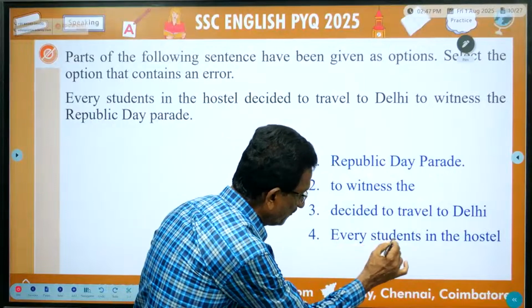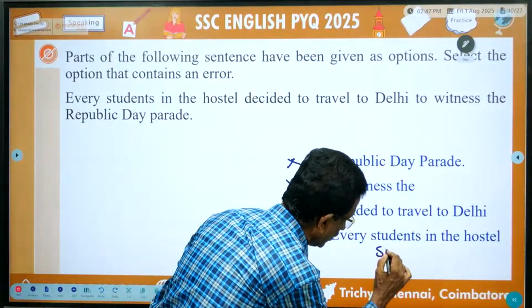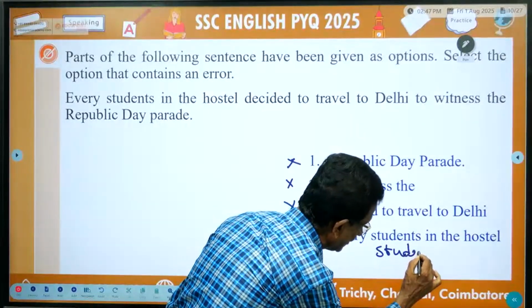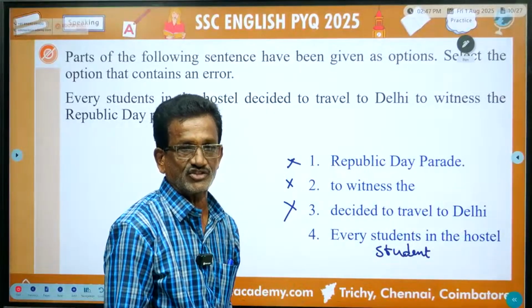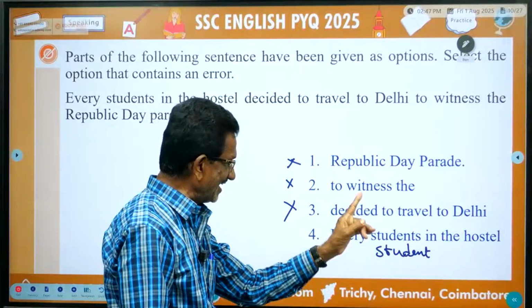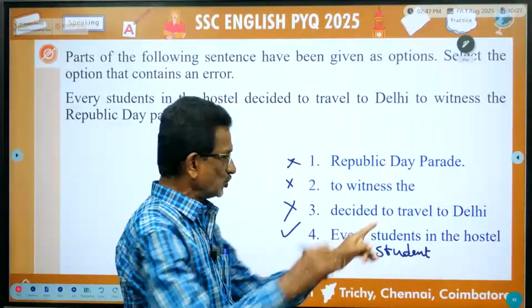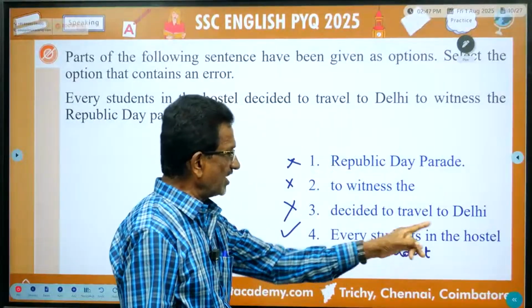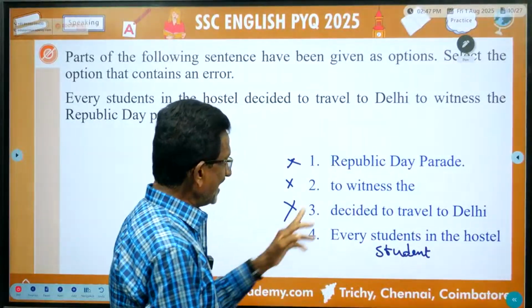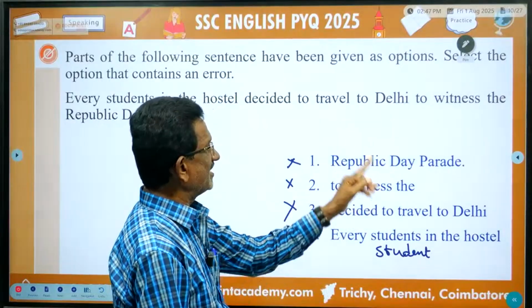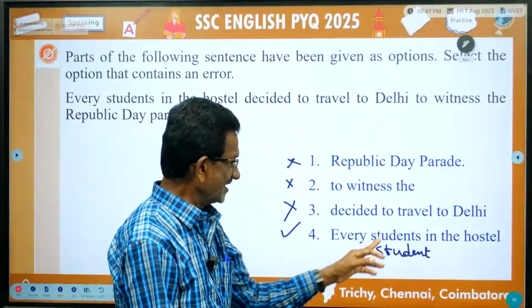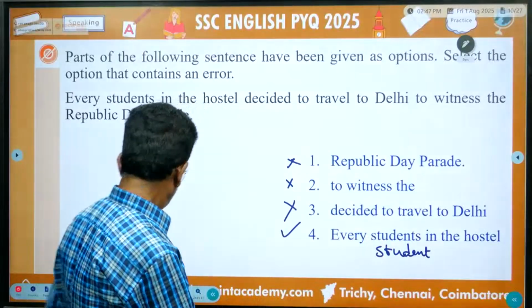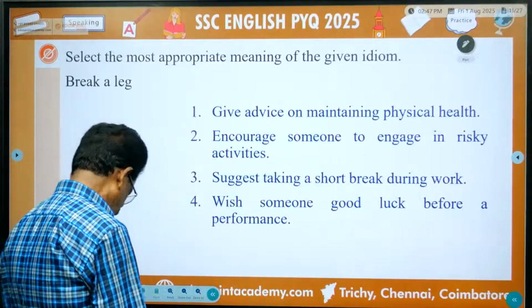When you talk of every, it should be student and not students because it is singular. Every student in the hostel. It should be every student in the hostel. Grammatically, the wrong thing is every students. So every student in the hostel decided to travel to Delhi to witness the Republic Day parade. It should be like that. So this is the correct answer. Okay, we'll go to the next question.